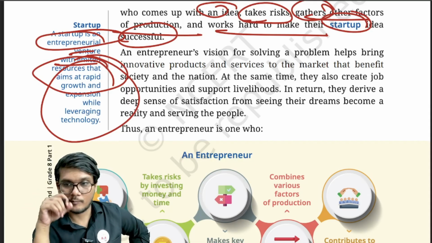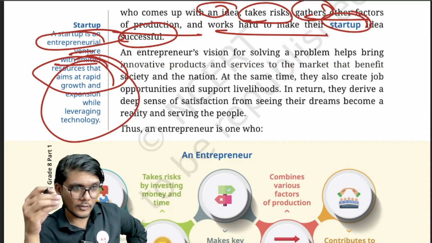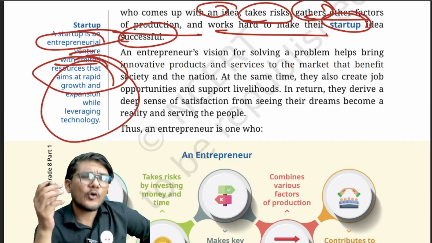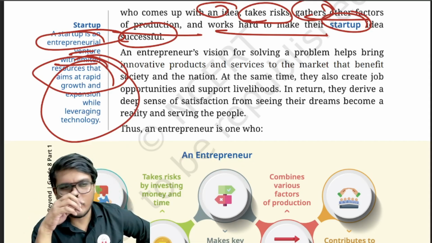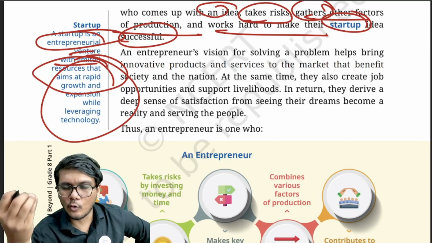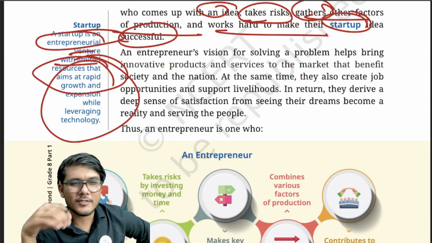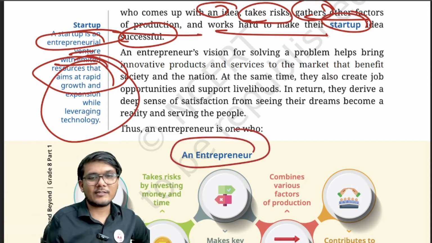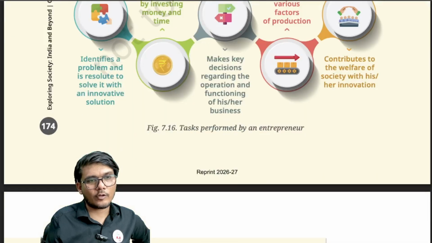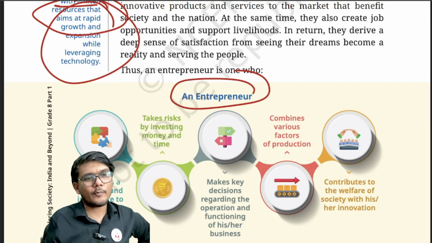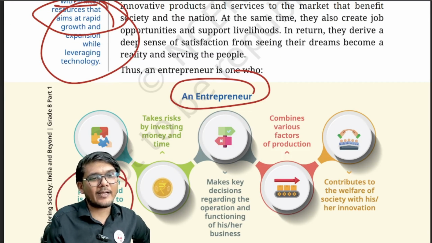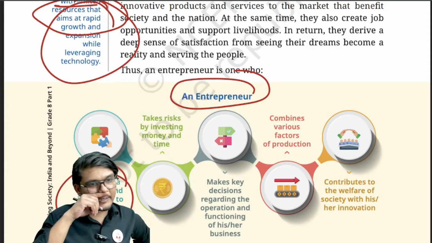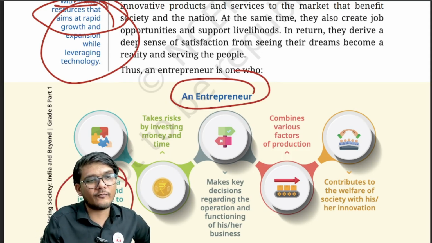leveraging technology. So a very new, or let's say embryonic stage entrepreneurial venture which you have just now started and you want to grow rapidly with the use of technology is basically a startup, and an entrepreneur basically runs the startup. So what does the entrepreneur do? What task does an entrepreneur perform? So the entrepreneur performs the task of identifying a problem and is resolute to solve it with an innovative solution.